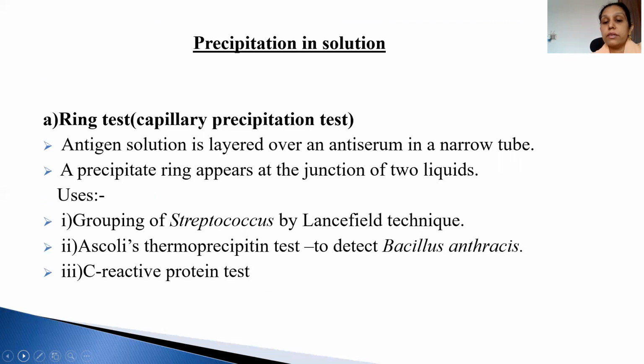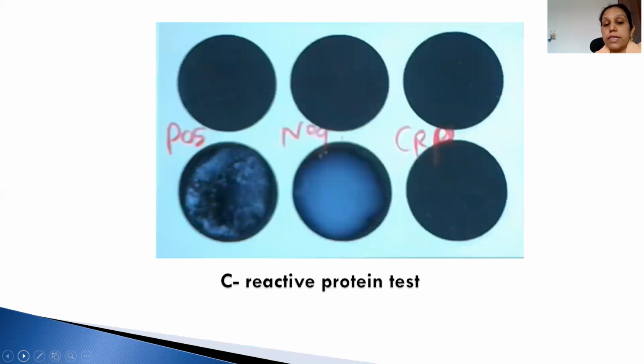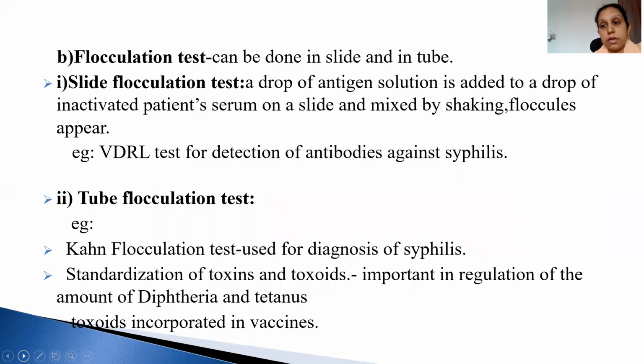So, how do we do it? We just take antigen and cover it with the anti-sera. Or in C-reactive protein, we do the slide test. This is not an actual ring test. This is a slide test. This is a latex agglutination test, which we will be discussing later, and which we are presently doing. The ring test is obsolete now.